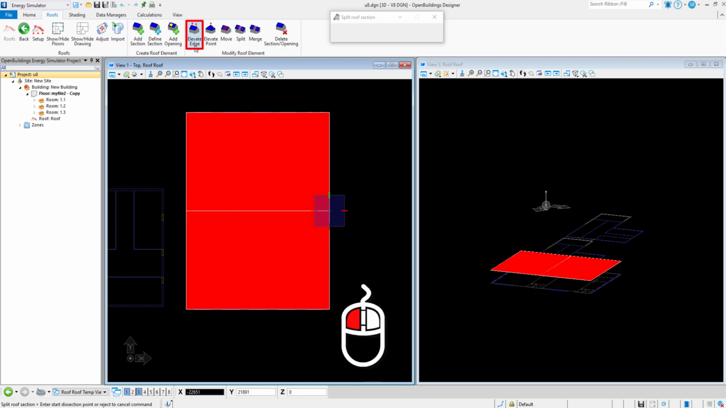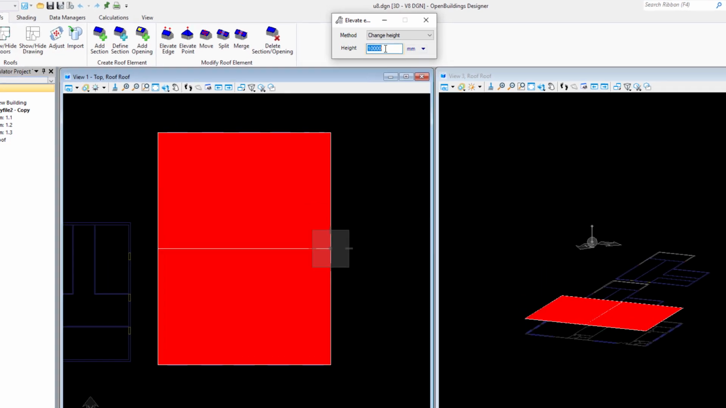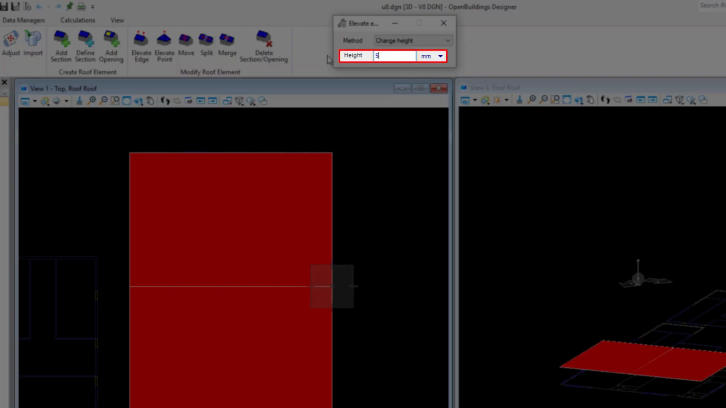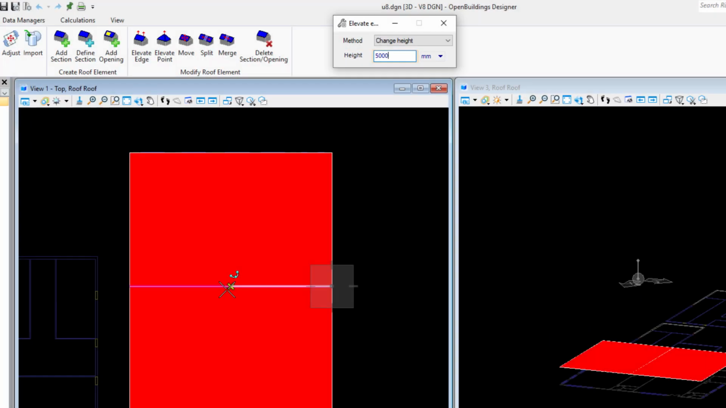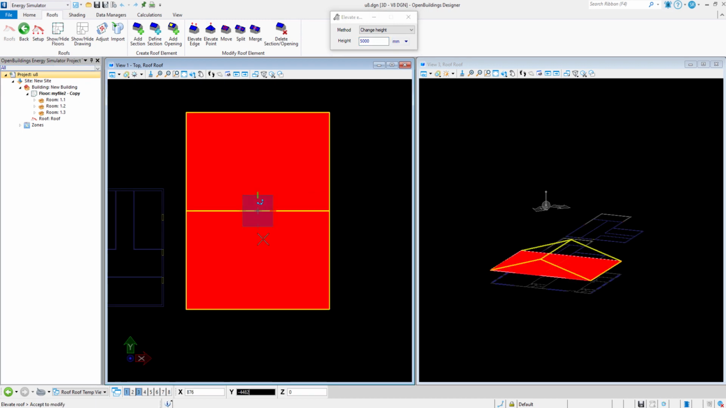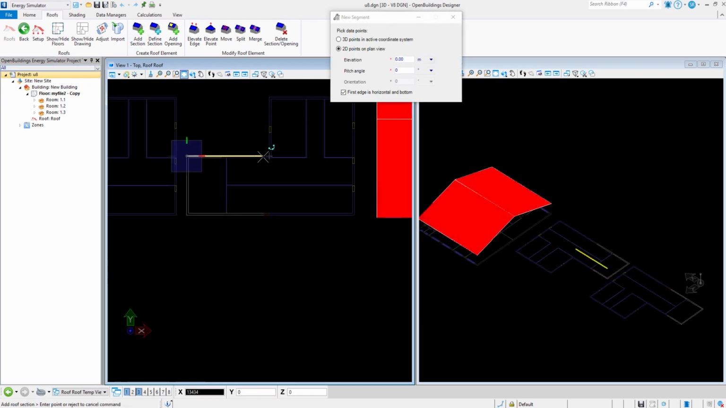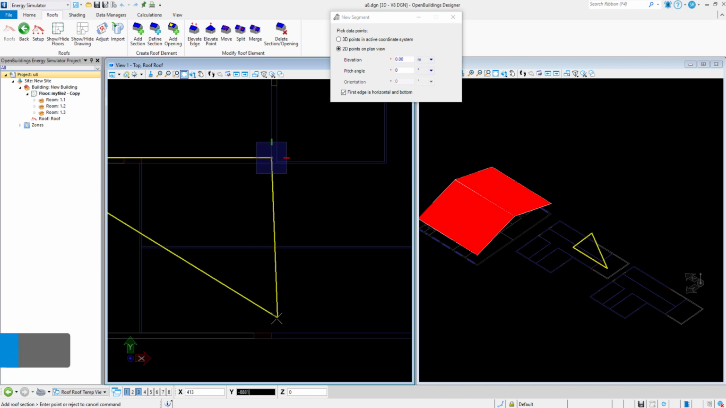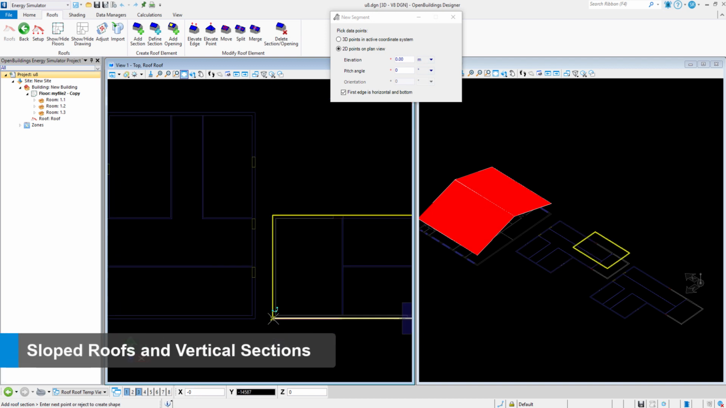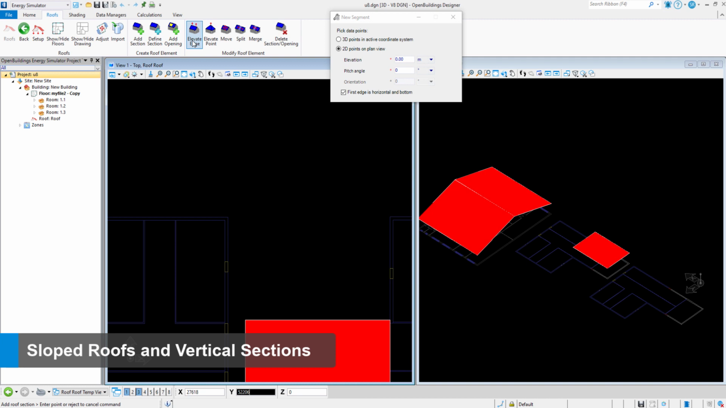So we can split that in two, just left clicking on each point across the ridge, and then just use elevate edge to raise up the ridge line. Left click on it and you'll see in the 3D view it'll rise up. Simple as that.